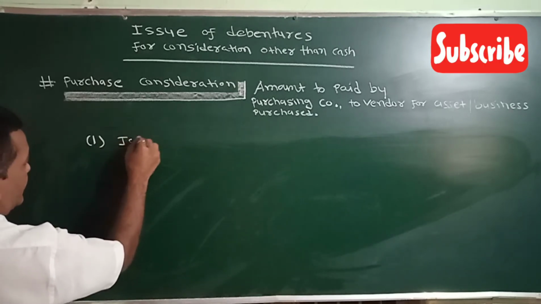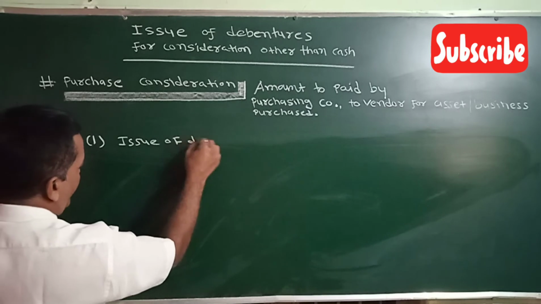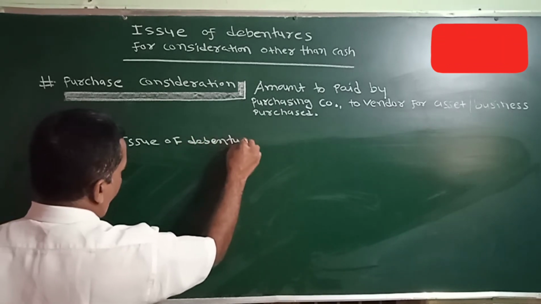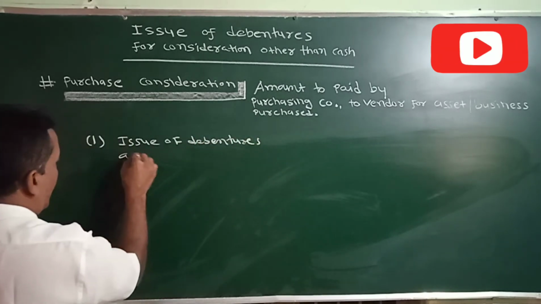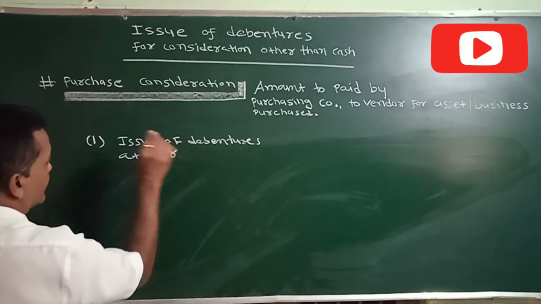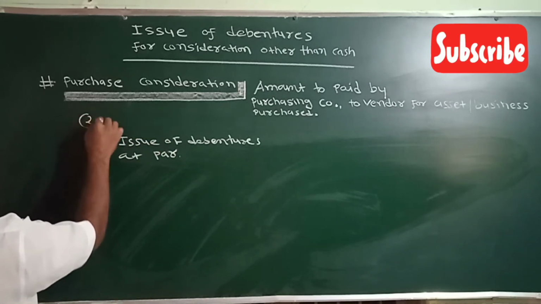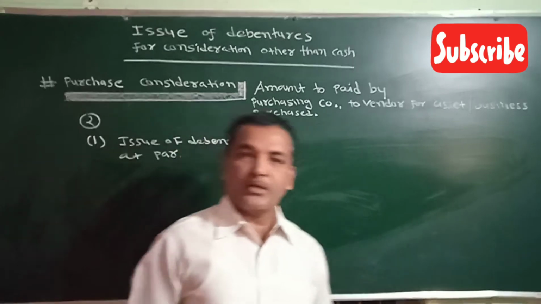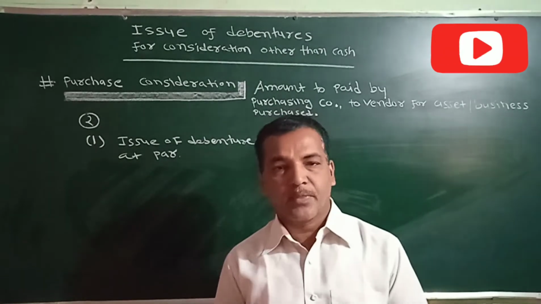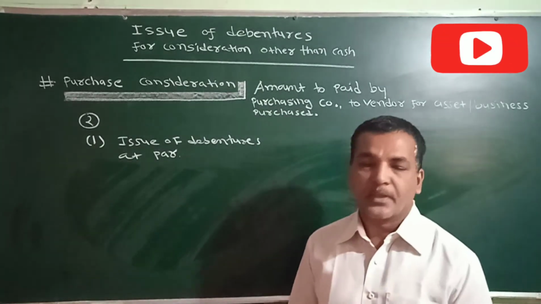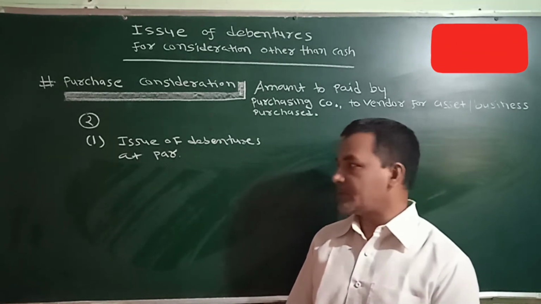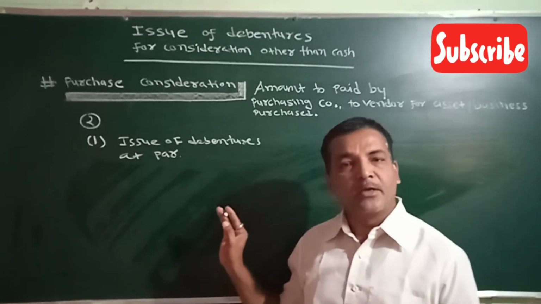Issue of debenture at par. This is our second entry. The first entry is for the purchase of assets or purchase of business. The second entry is for the issue of debenture. Suppose debentures are issued at par.